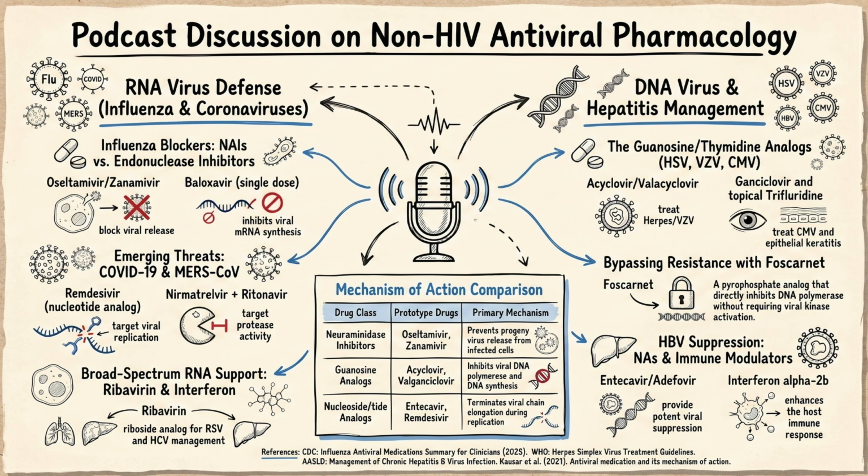Right. But when it encounters a cell infected with a herpes virus, it meets a specific viral enzyme called viral thymidine kinase. And the virus uses this enzyme to prepare building blocks for its DNA, right? Exactly. The viral enzyme looks at the acyclovir, mistakes it for a normal building block, and adds a phosphate group to it. So the virus takes this harmless-looking molecule and accidentally arms it. It does. That's the first step of the arming process, yes.